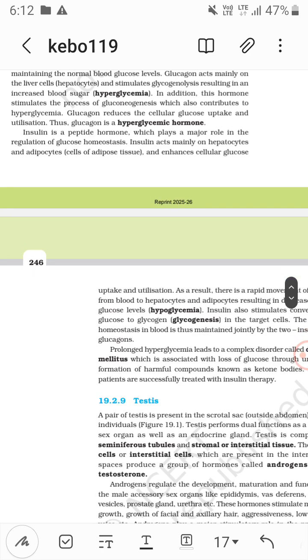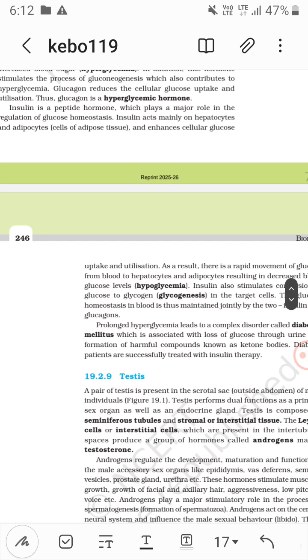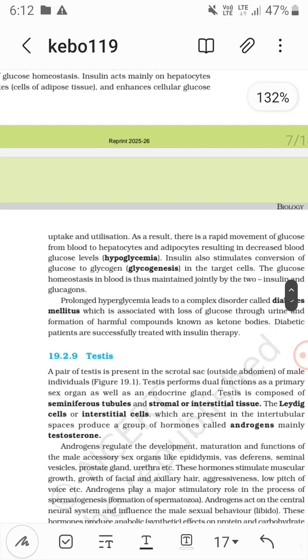Now the antagonist to it, with opposite action, is insulin. It is also a peptide hormone, and it regulates glucose homeostasis. Insulin acts mainly on hepatocytes and adipocytes, and it enhances cellular glucose uptake and utilization, so that the glucose from blood comes into the cells.